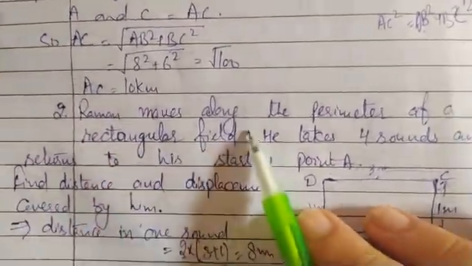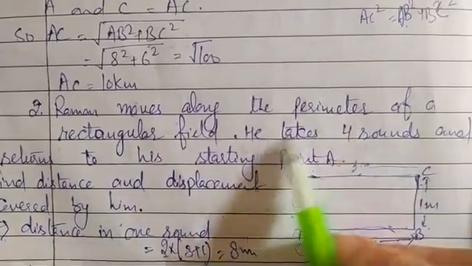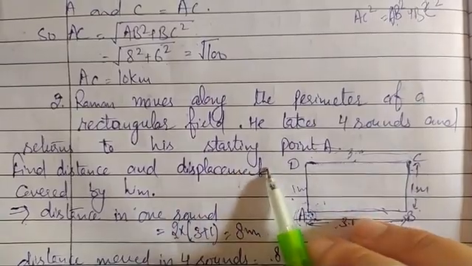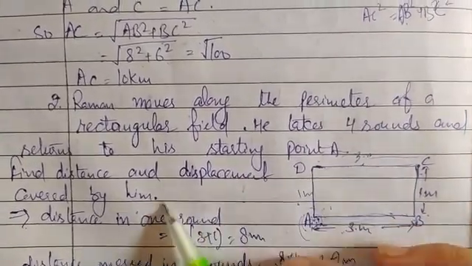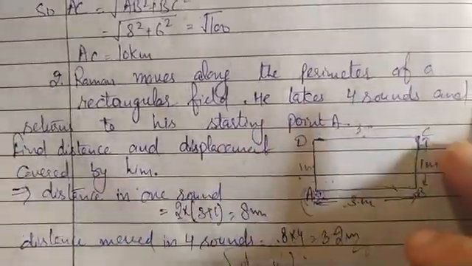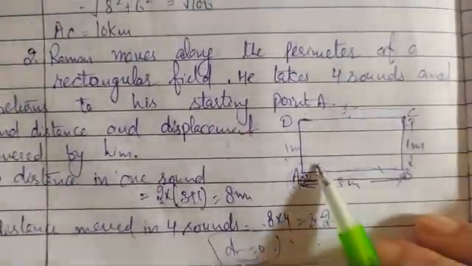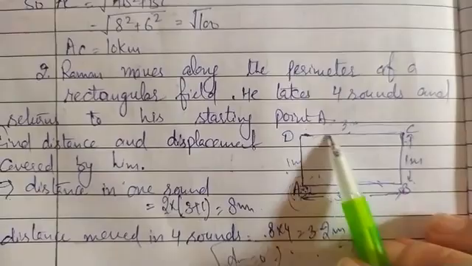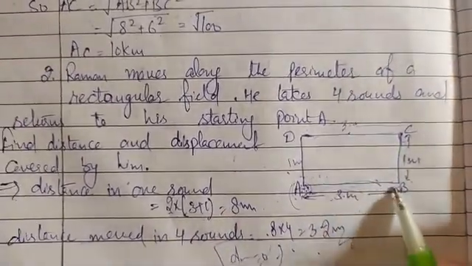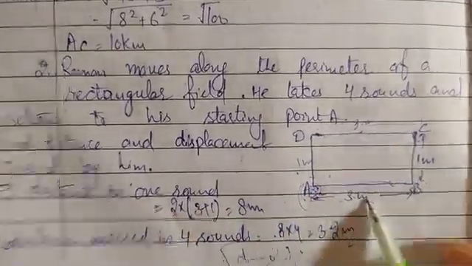Next: Raman moves along the perimeter of a rectangular field, takes 4 rounds and returns to his starting point A. We have to find the distance and displacement covered by him in these 4 rounds. This is a rectangular field, and we will first find the distance covered by Raman in one round.